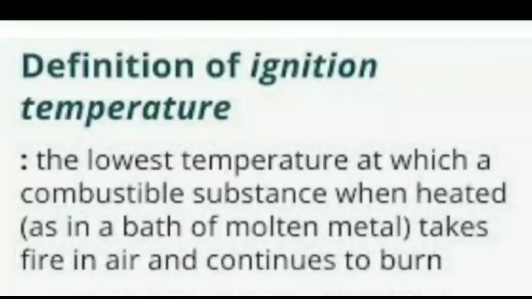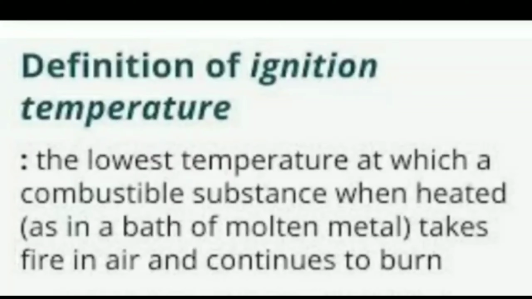It is necessary to heat a combustible substance to its ignition temperature so that it may undergo combustion, or burn. If this ignition temperature is absent, the combustible substance will not burn, even if the supporter of combustion is present. For example, paper.